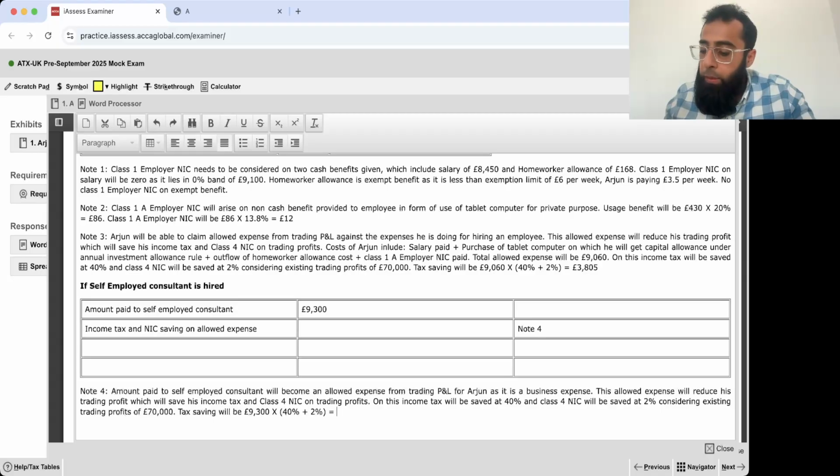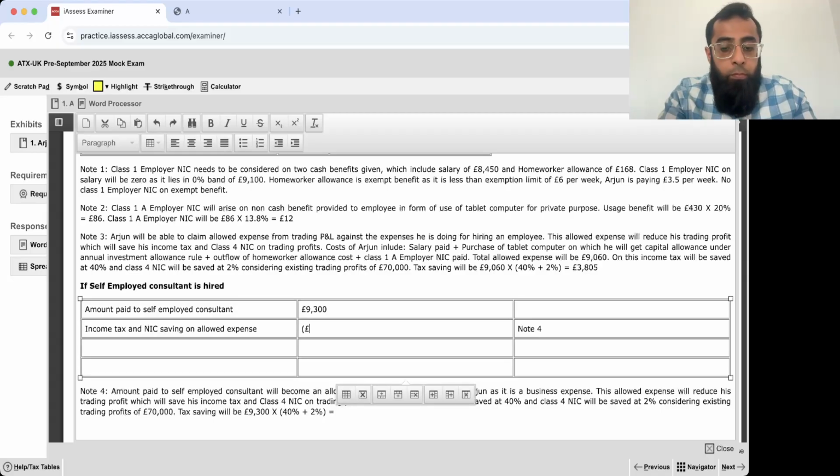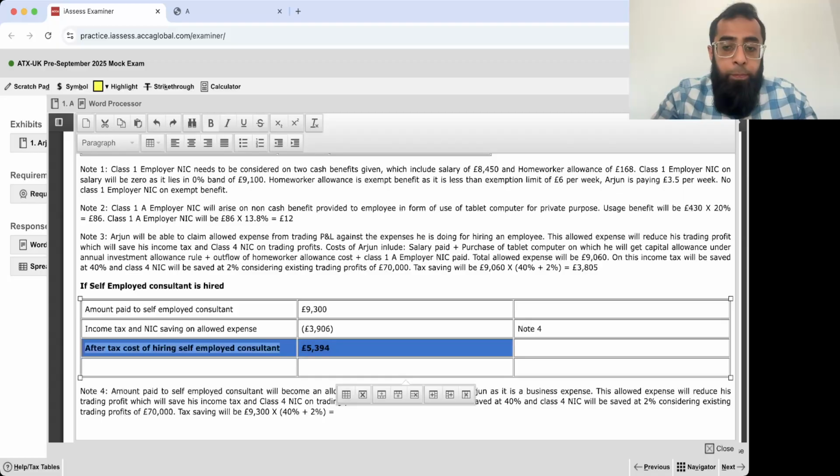So that will be 3,906 pounds. So the after-tax cost of hiring a self-employed consultant: see, no class 1 employee NIC or class 1 employer NIC because he is not my employee now. So 5,394 pounds. Here you go.